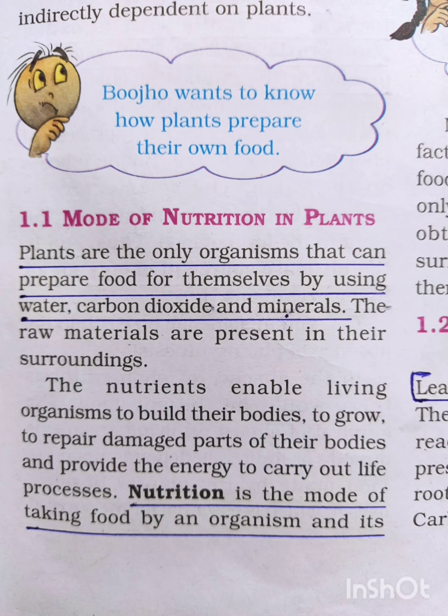Here we can see the mode of nutrition in plants. Plants are the only organism that can prepare food for themselves by using water, carbon dioxide and minerals. Here we can see plants are the only organism that can prepare their own food. Okay, to prepare their own food they use water, carbon dioxide and minerals.